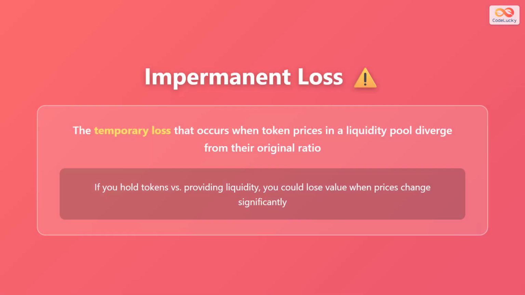One of the biggest risks in yield farming is something called impermanent loss. This is a temporary loss that occurs when the prices of tokens in a liquidity pool diverge from their original ratio. Here's a simple way to understand it. If you had simply held your tokens instead of providing them to a liquidity pool, you could end up with more value when prices change significantly. The loss is called impermanent because it only becomes permanent if you withdraw your assets from the pool when prices have changed. If prices return to their original ratio, the loss disappears.